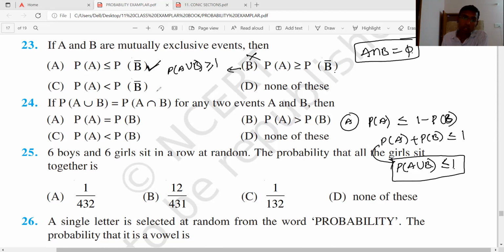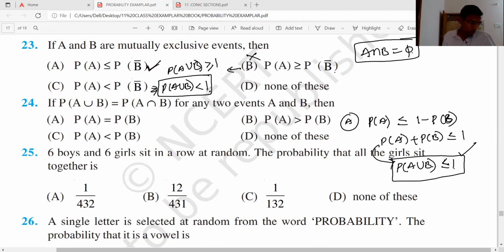Then this one becomes what? Probability of A union B is definitely less than 1? This is less than or equal to 1, this is less than 1. None of this. So what can you say? It is less than or equal to 1, but less than 1 we cannot say. It can be equal to 1 also, because it is just the probability of A union B. So we can't say it is definitely less than 1.